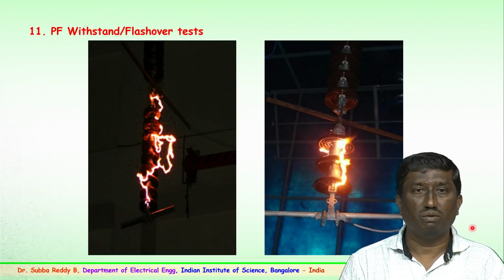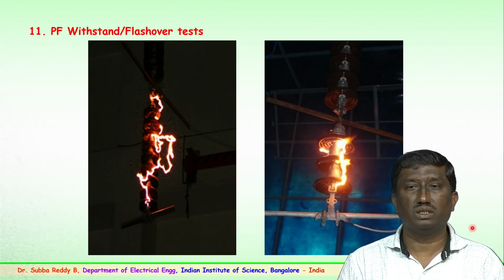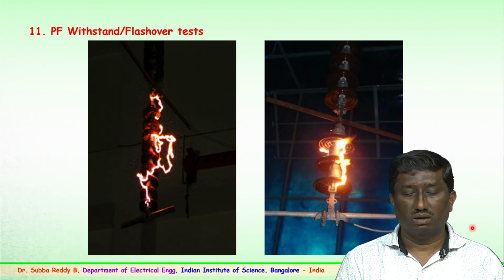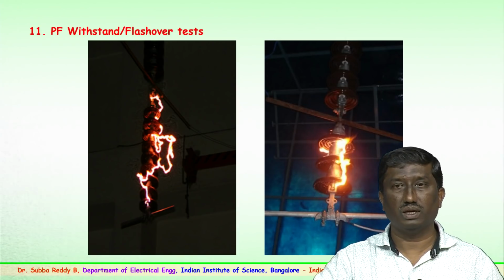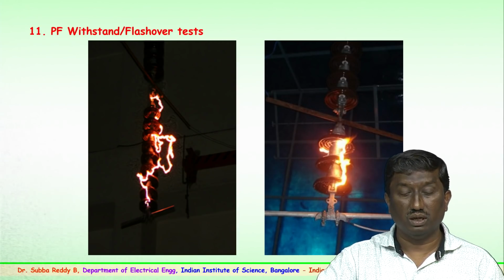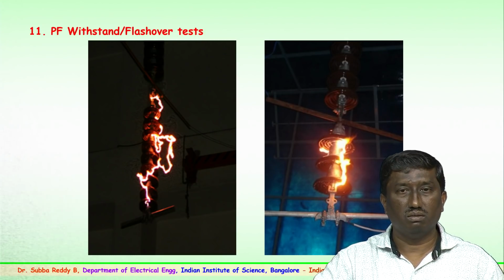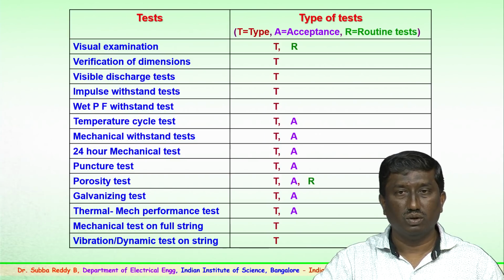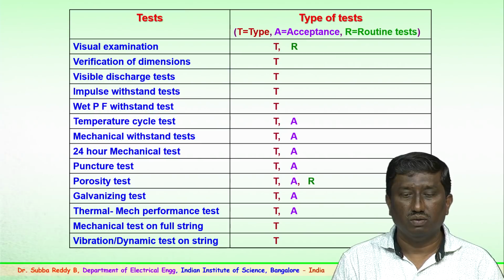and the flashover and withstand voltages have to be determined either for a single disc or for a number of discs in a string. This testing is very important to ensure that, in case a flashover happens, the string is able to withstand the overvoltage surges. So, these are the summary of all the tests for ceramic or glass insulators.